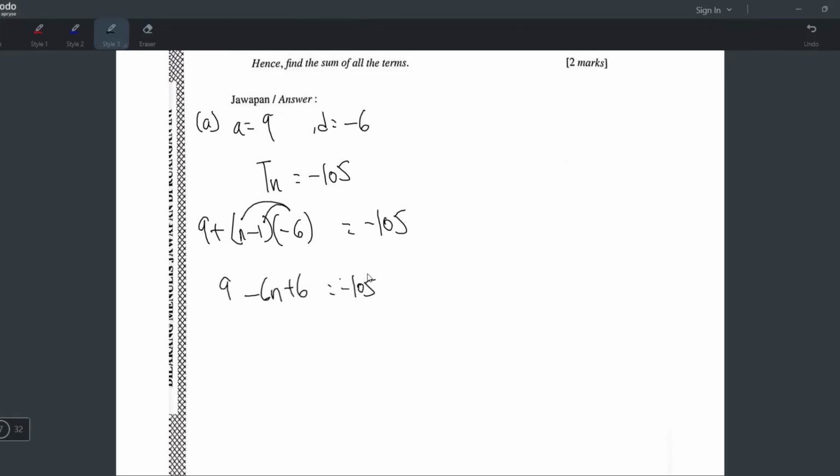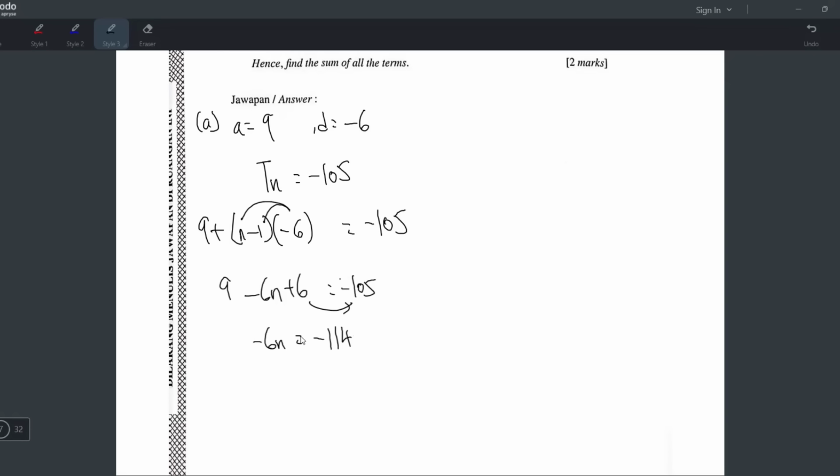And now you can focus on finding n. So how to find n? Jadikan n single lah. Okay, 9 dengan 6 boleh buat. 9 plus 6, 15. Pindah sana jadi negative 15. So tekan negative 105 minus 15. Dapat negative 114. Betul lah. Negative 106 minus 15. Dapat lain pula. Jap, did I make any mistake?